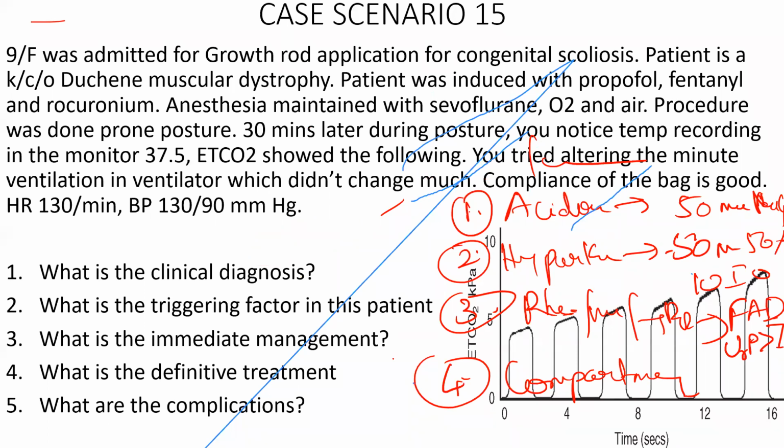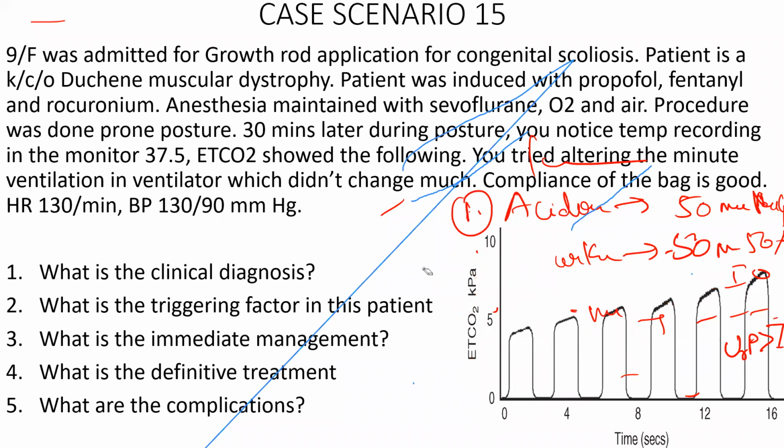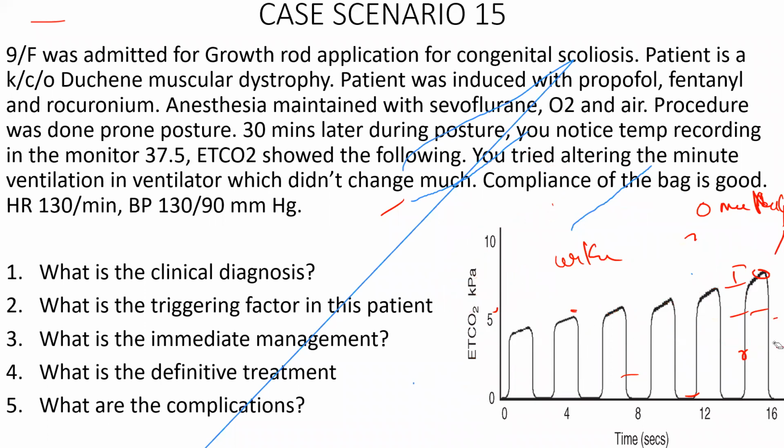Sir, as you said, the diagnostic criteria are unexplained things, sir. Sorry, unmute and ask me again. Okay. So malignant hyperthermia is a diagnosis of exclusion. It will take time. So you have to make sure the patient's plane is good, see other factors, treat the patient, manipulate your ventilator. That's why I mentioned, even after altering their minute ventilation, it doesn't change much. And compliance is good. That's another important factor, which means the lung, everything is fine.